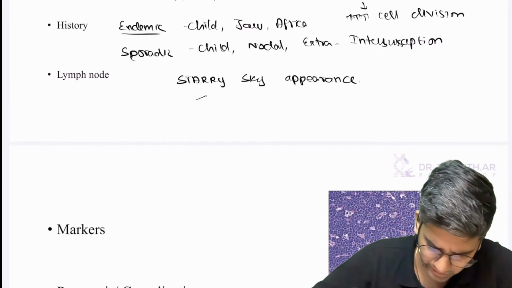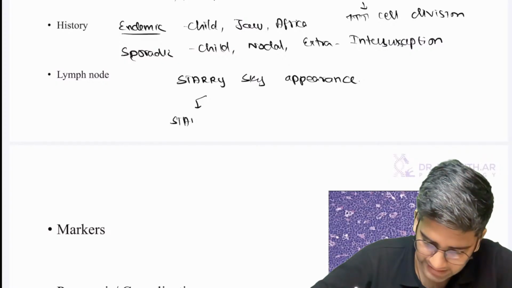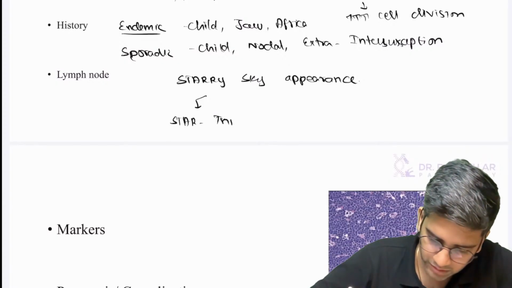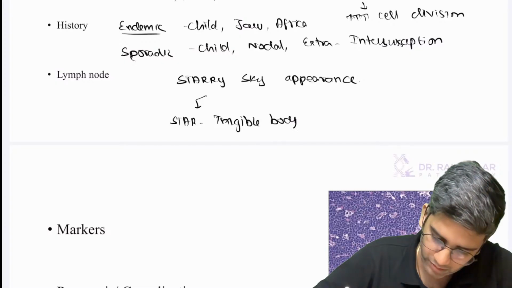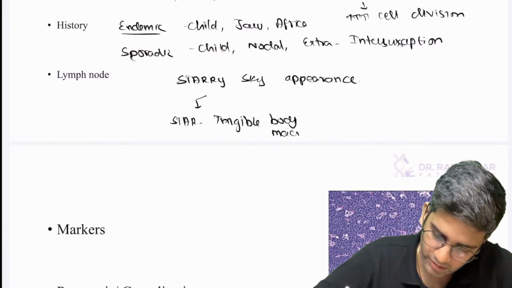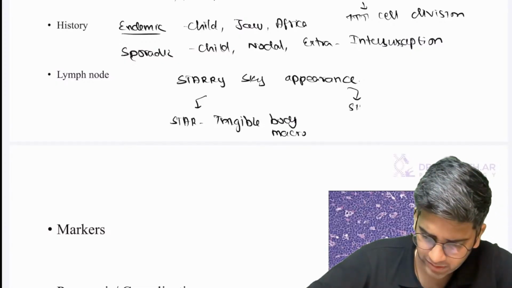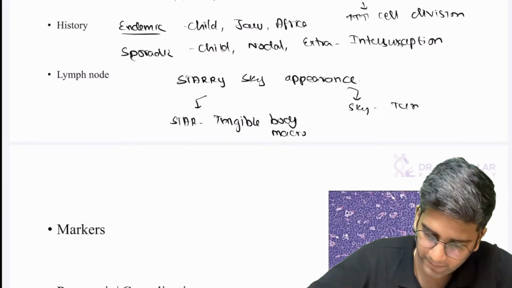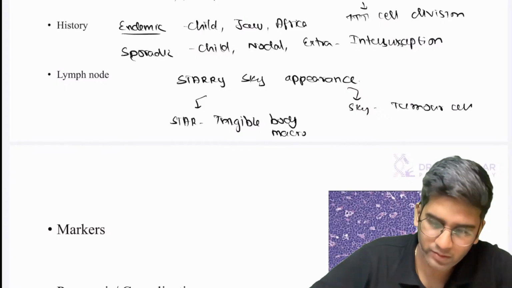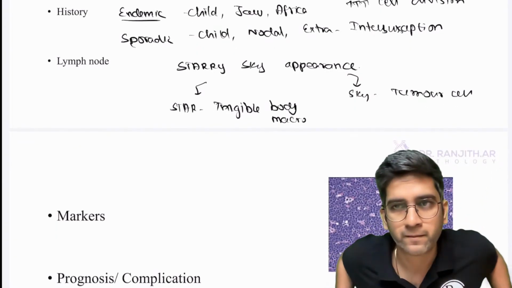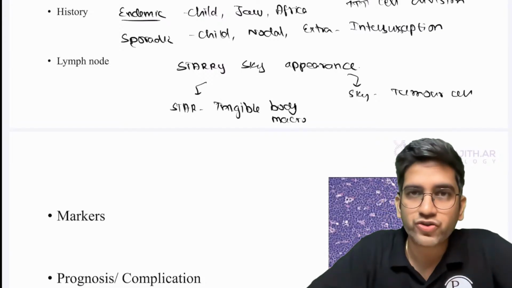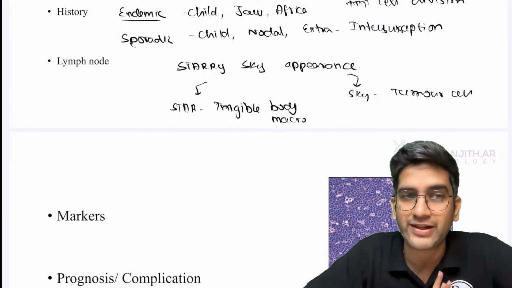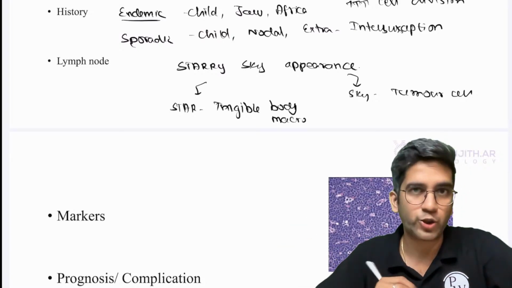Obviously, you'll have effaced lymphoid architecture. Here, the stars are the tingible body macrophages. Okay. The sky is here the tumor cell. Fine. Centrocyte and centroblast are obviously different. Blast is an immature cell, high N:C ratio, everything. Centrocyte is a mature cell, folded nuclei with more cytoplasm.